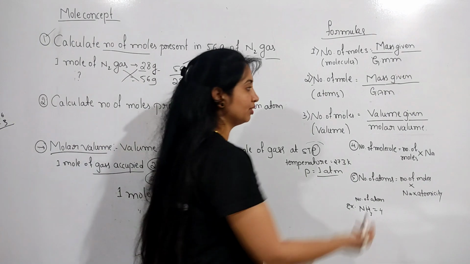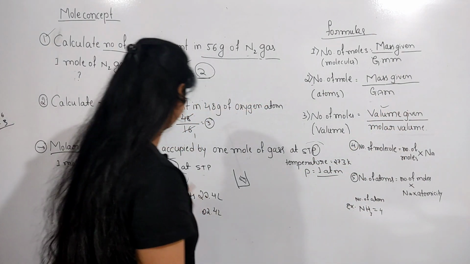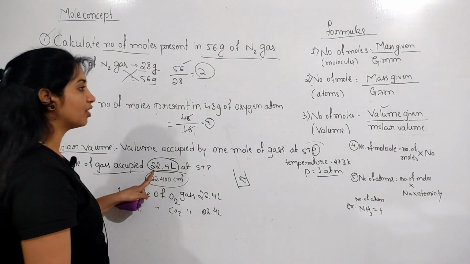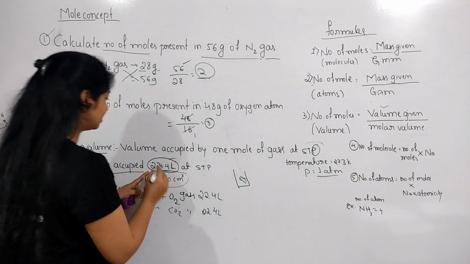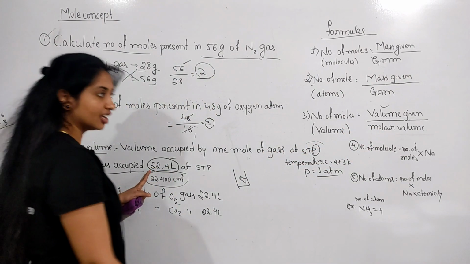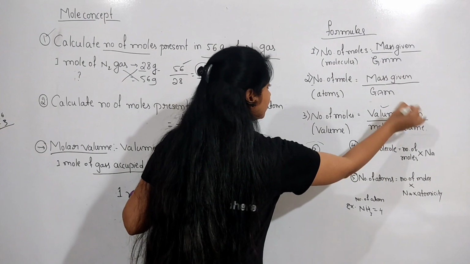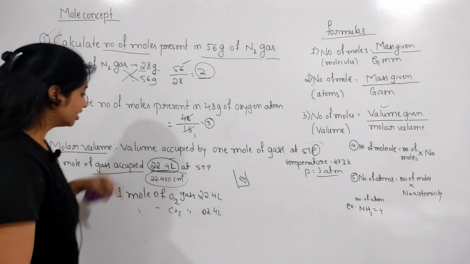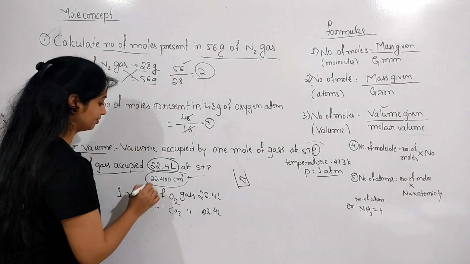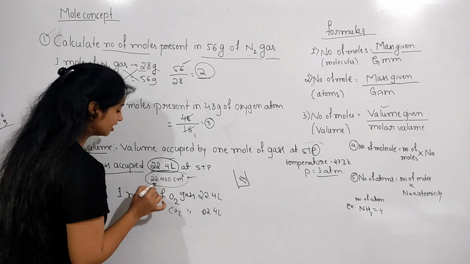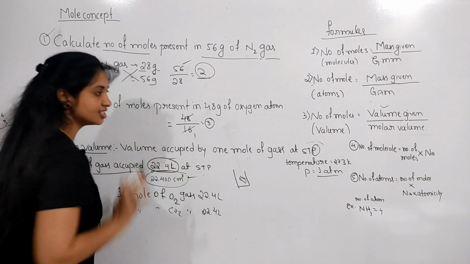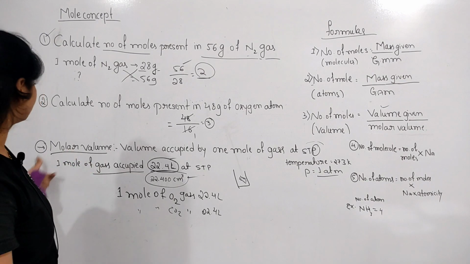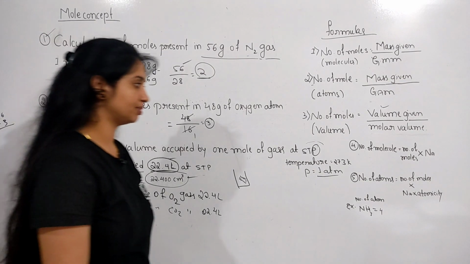If they give the volume in terms of liters, the molar volume value is 22.4. If they give the volume in terms of ml, then you should take 22,400 cm cube. So this is the meaning of molar volume.